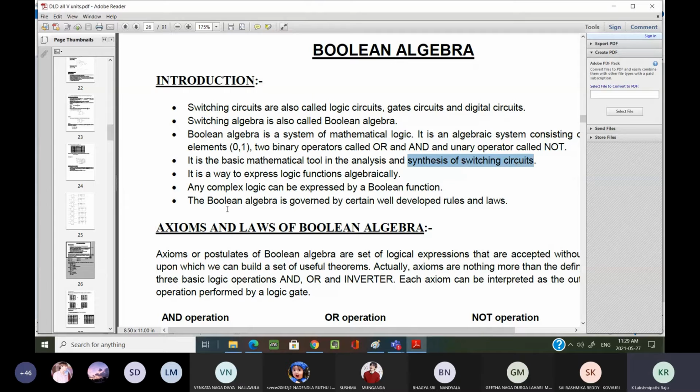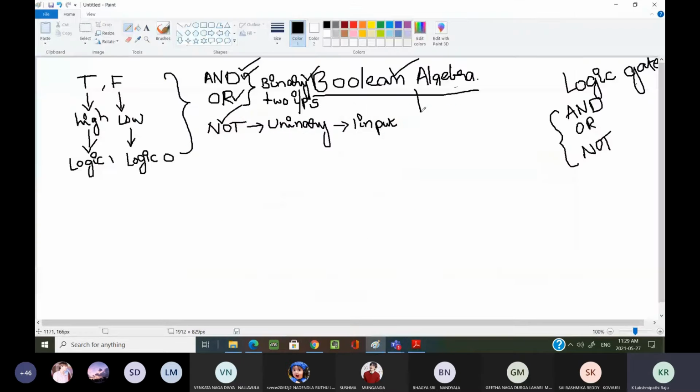Okay, this is the basic mathematical tool. By using this Boolean algebra tool, these rules, we are analyzing our circuits. Analysis is nothing but checking the functionality as well as reducing the circuit complexity. Analysis or synthesizing the circuit.